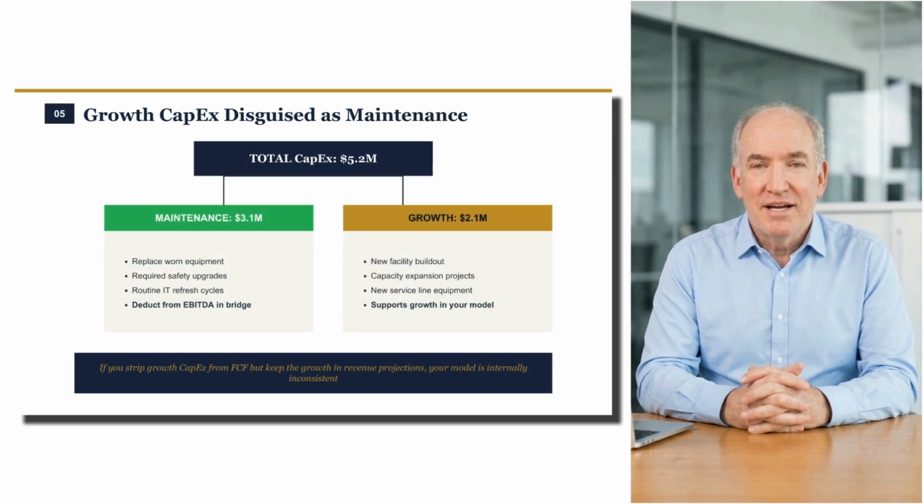Trap 5 works the other way. Growth CapEx disguised as maintenance. If the seller is spending to expand capacity, open new locations or build new product lines, that spending supports the growth embedded in your model. Strip it out of your free cash flow calculation, and you'll understate the investment required to deliver your projected returns.